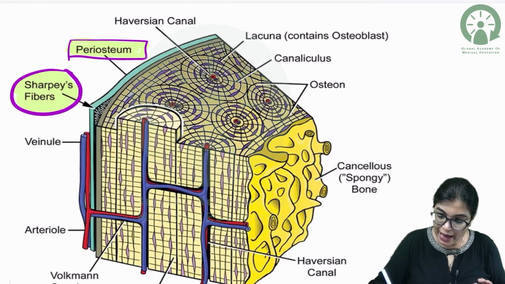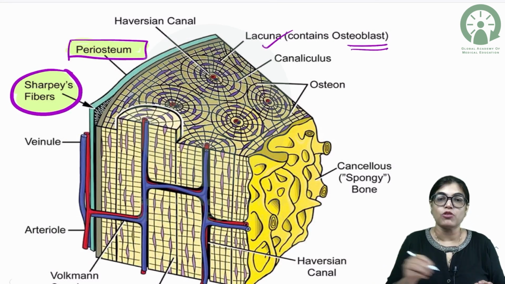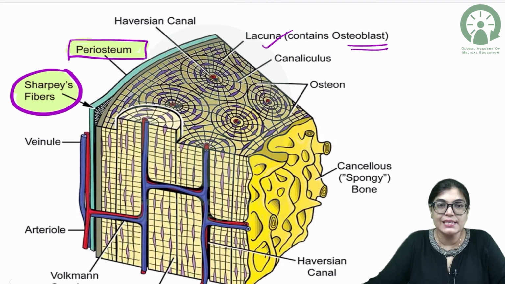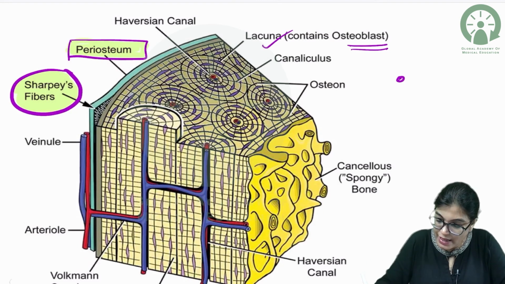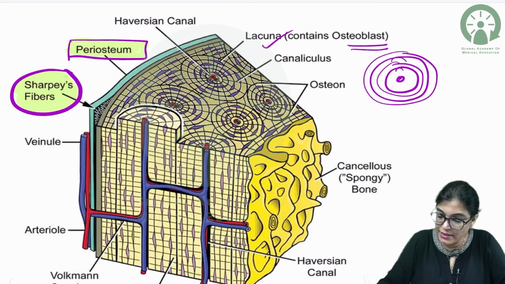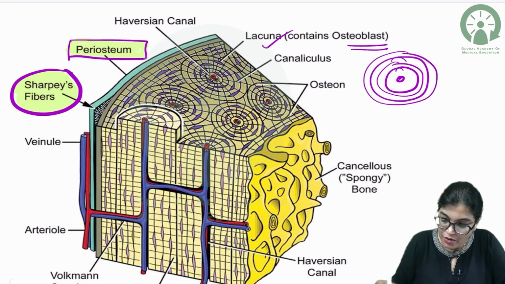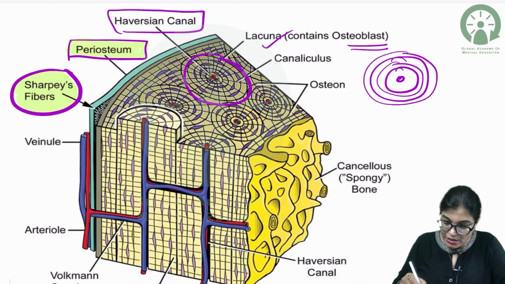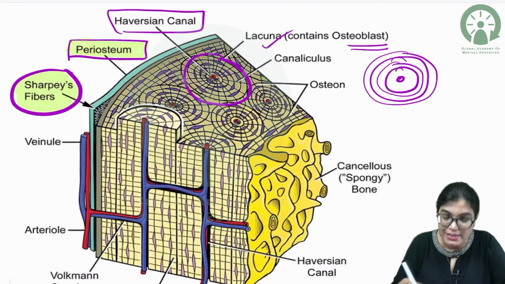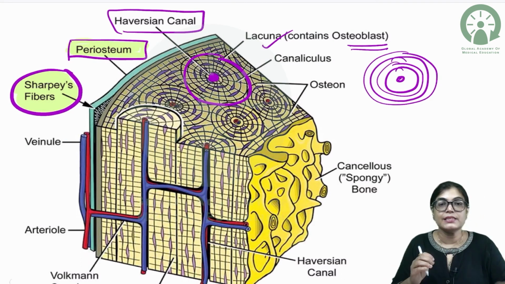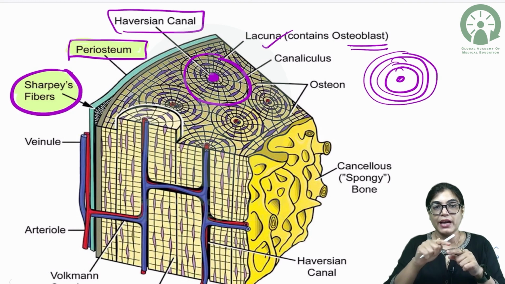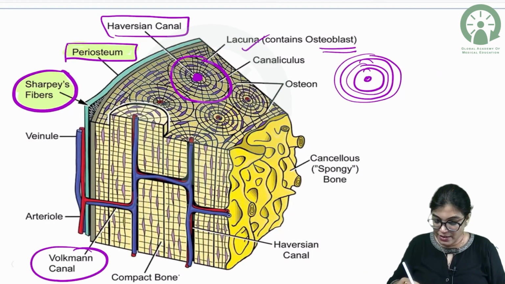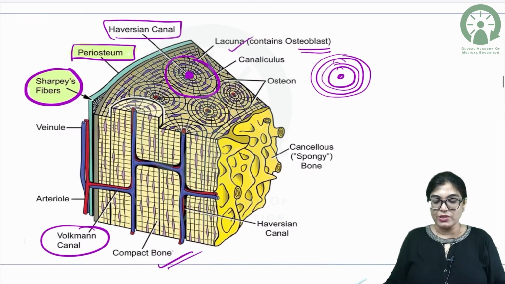You can see the lacuna is the region where we have the cells. Osteoblast is the immature one, the mature one is the osteocyte, and you can see the cells are arranged in concentric laminas like this, and the whole of this circle is called the Haversian canal or the osteon. Also inside we can see the Haversian system. Inside you can see a rounded area which I have shown you, that is the Haversian canal. The Haversian canal is connected via the Volkmann canal, and this is the compact bone. So this is the histological part of the compact bone.